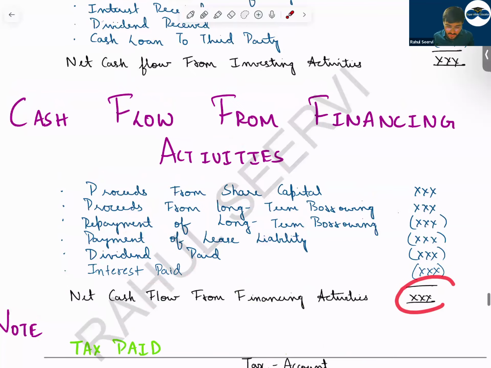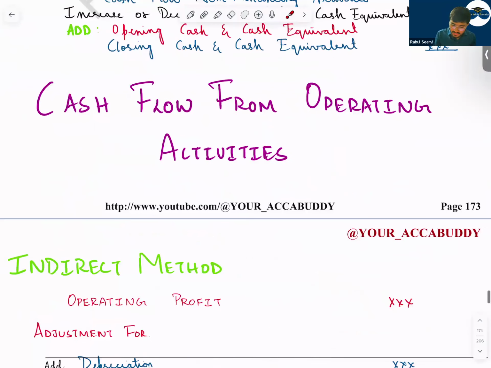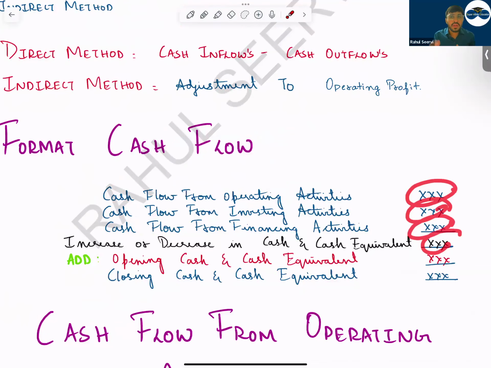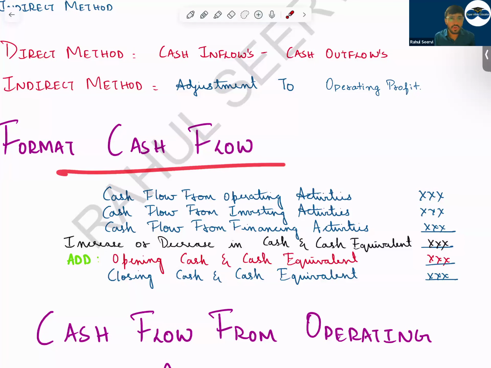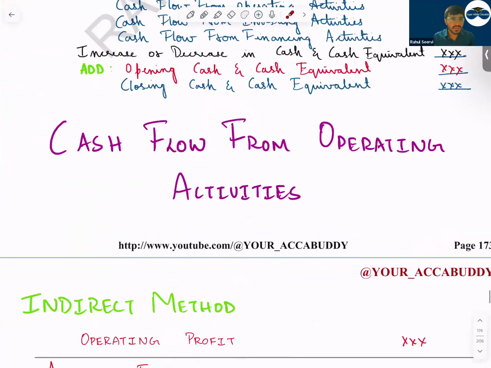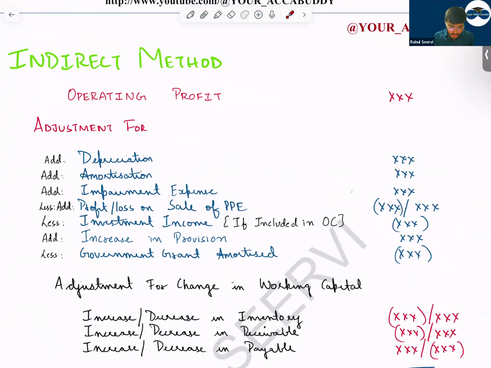You take all these values, and do what? You will take this and this, you get during the year whether that is an increase or decrease. Then whatever is the opening balance, how will you get the opening balance? Previous year balance sheet, in that you will have the value, take it, you will get the closing value. Now check this closing value is equal to this year's closing balance. If it's equal, your answer is right, and mention the full format will not be tested. That is the reason I've written in parts here. The format when you see for the cash flow, it is a full one. So with this it is done.